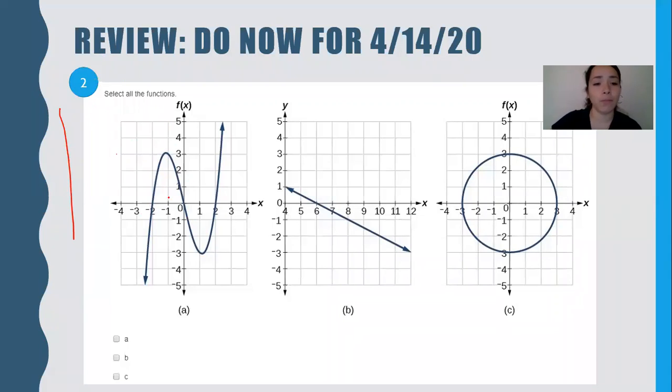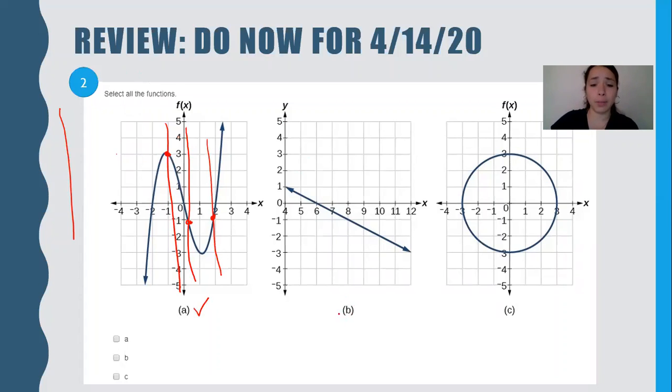So on this graph, you guys see this? Well, it's not a line, but I'm going to make a vertical line. Notice it only hits it once. Now if I go here, it only hits it once. It doesn't matter where I make my vertical line, it's only hitting it once. The blue shape is only hitting it once, meaning it is a function because it only hits it one time. Remember, one input, one output.